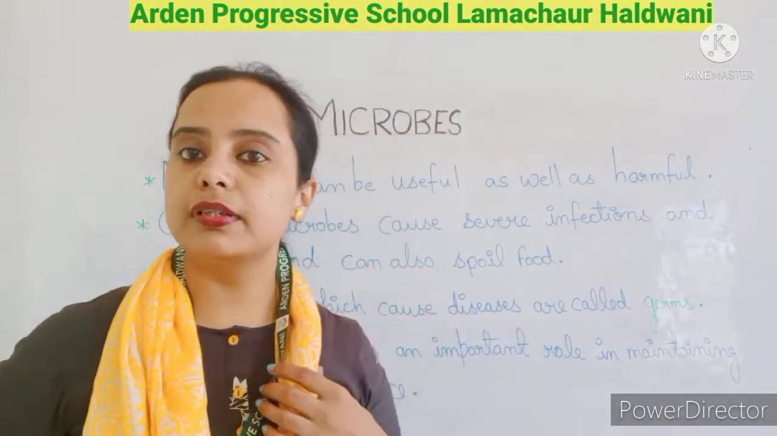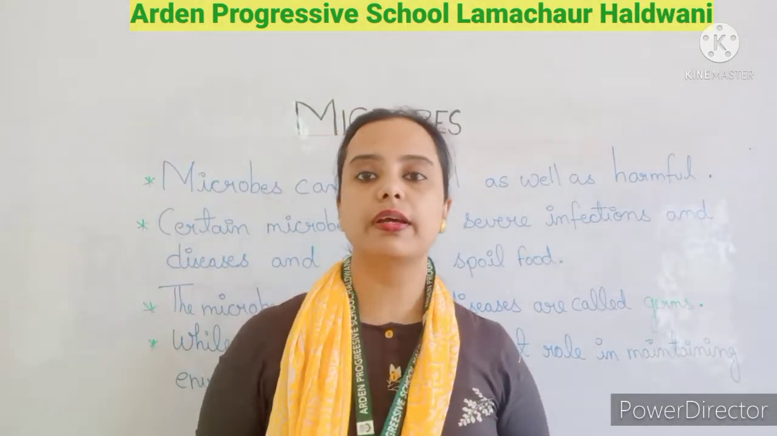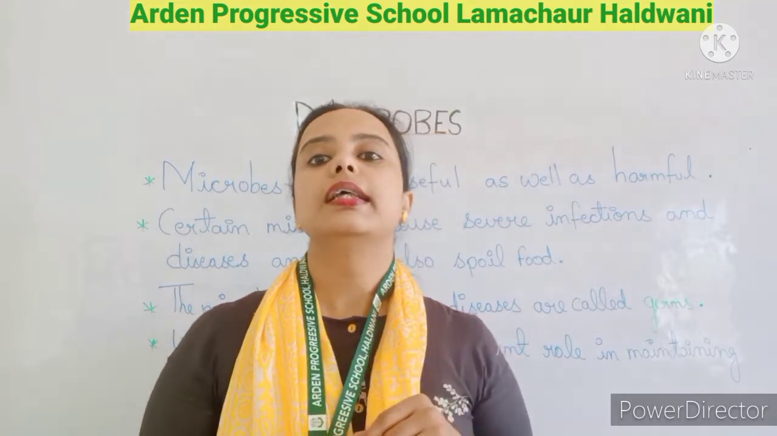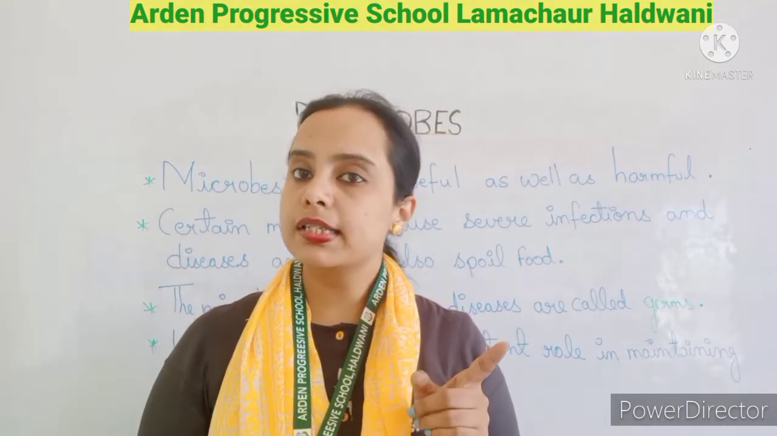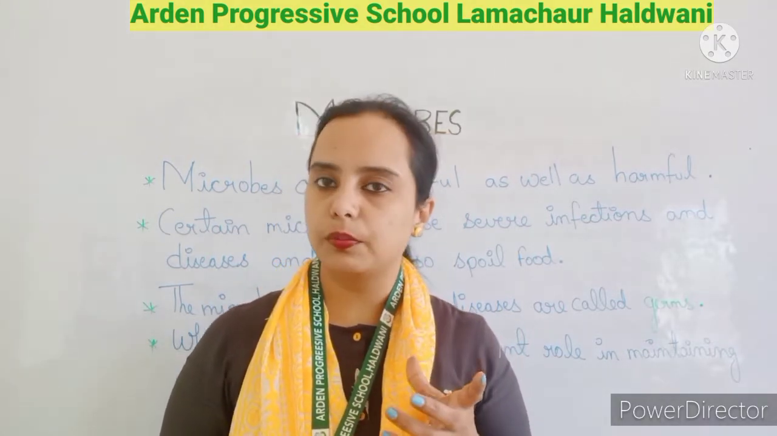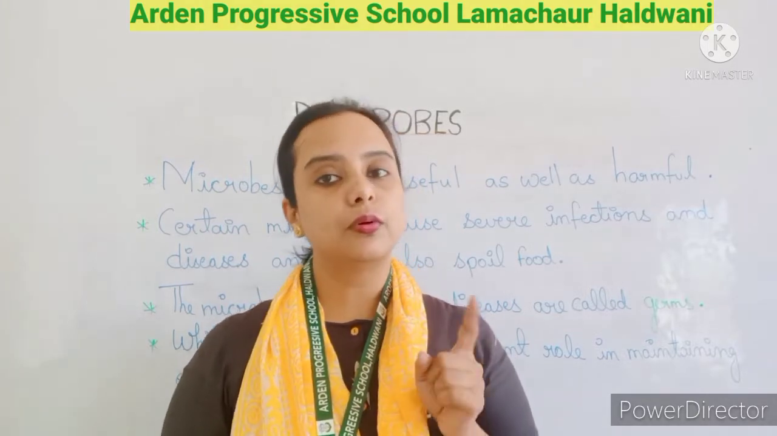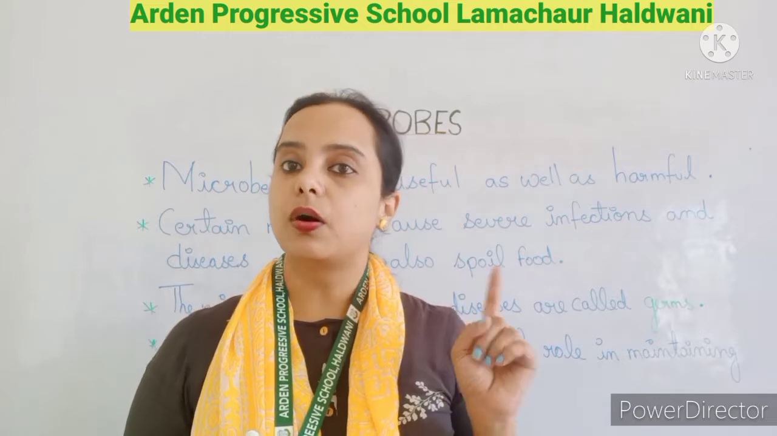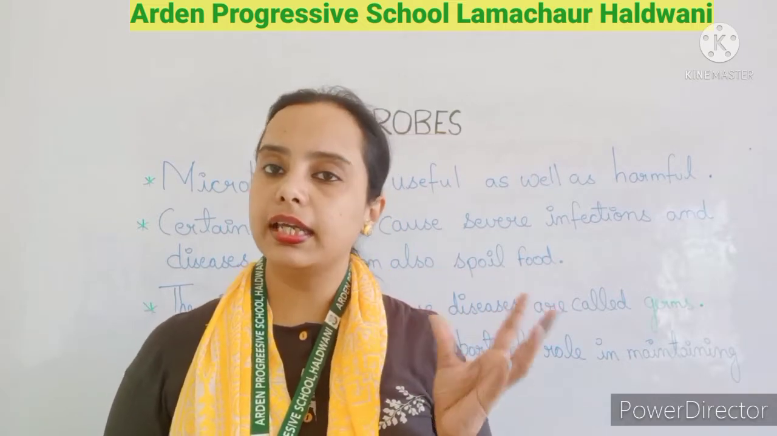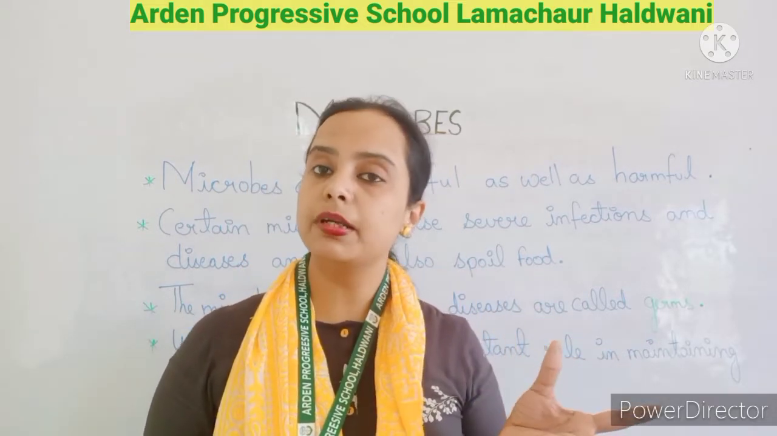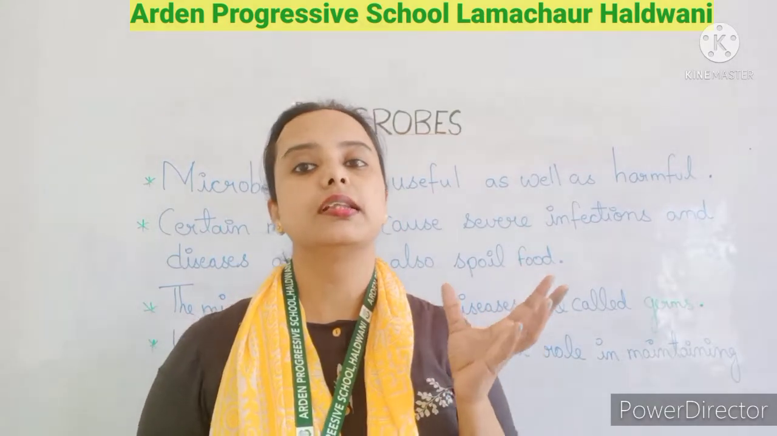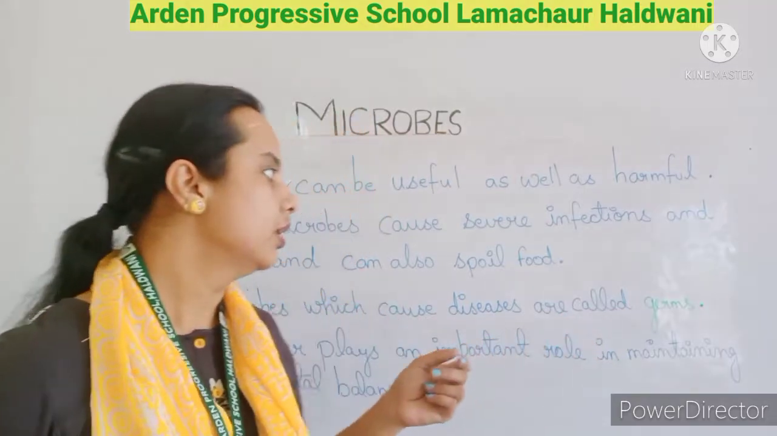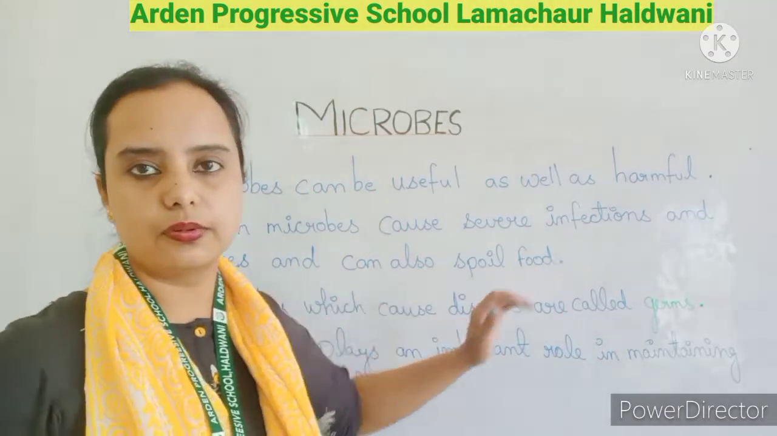As in the previous chapter, when I explained the non-green plants, I explained about molds. So what is that mold? That is a microbe. The mold appears on dead and decaying food, which means they grow on it. So they also spoil the food.